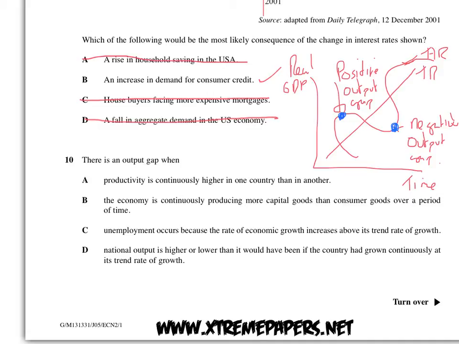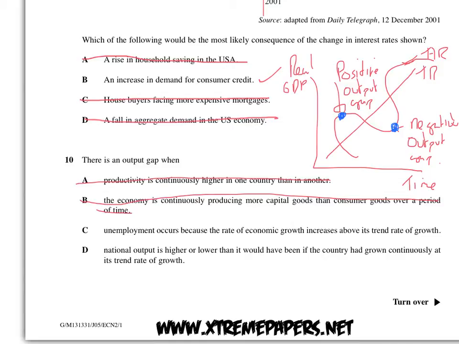Anyway, there is an output gap when productivity is continuously higher in one country than another. That's got nothing to do with anything. Don't know what they're chatting about. B, the economy is continually producing more capital goods than consumer goods over a period of time. Actually, that wouldn't cause an output gap. I don't know what they're chatting about, if I'm being honest.